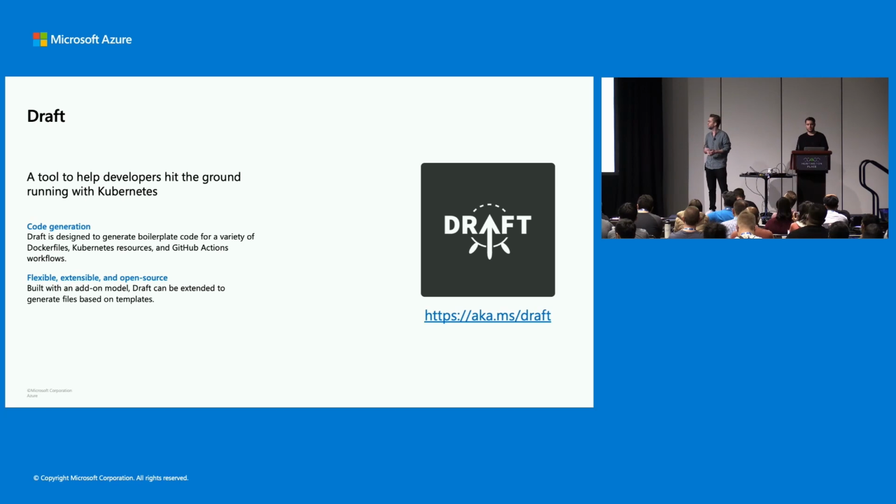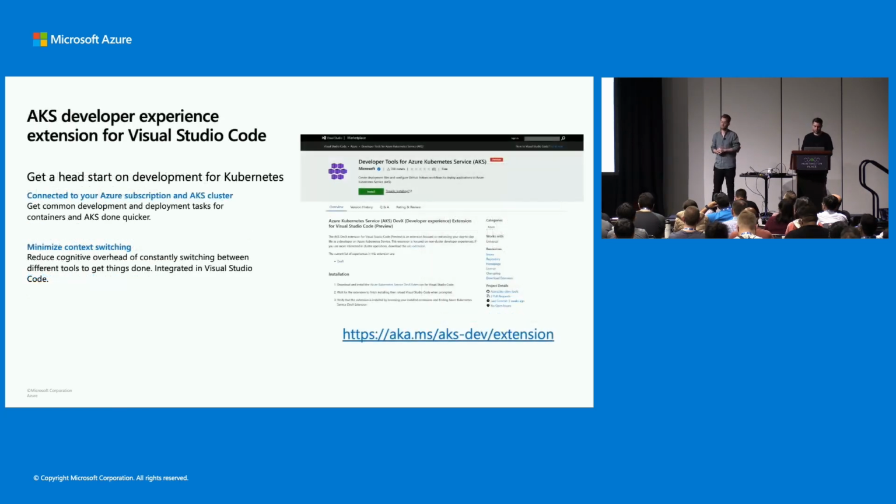And if we wrap Draft in a CLI or a VS Code extension, for example, then we can use tools within those ecosystems to look at your cluster or your repository and give you better options to input into those templates, right? And that's where the AKS developer experience Visual Studio extension came in, where we wanted to make it super simple for developers to get things done within their cluster, whether it be those simple create a Dockerfile or Kubernetes manifests or some other things, which we'll go into.